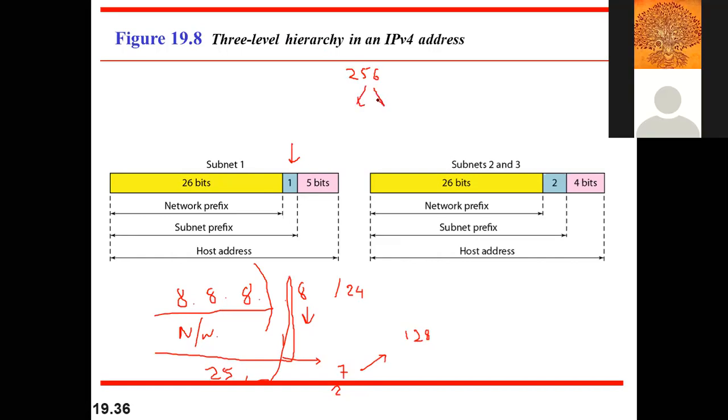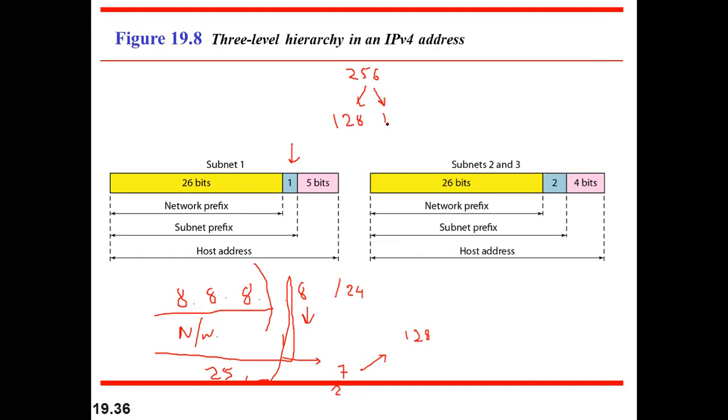What we did, we borrowed 1 bit. So we are left with 128 block size each. Now, if we borrow 1 more bit, then what will happen? Then we will subdivide this 128 block into 2 parts. So now the block size will be 64 and 64, like this.